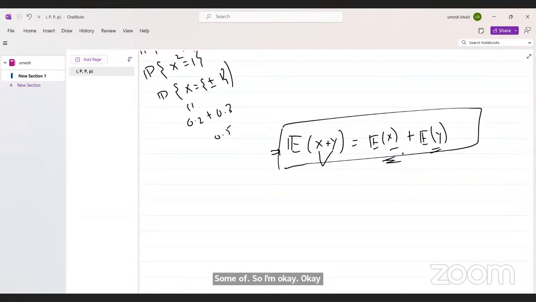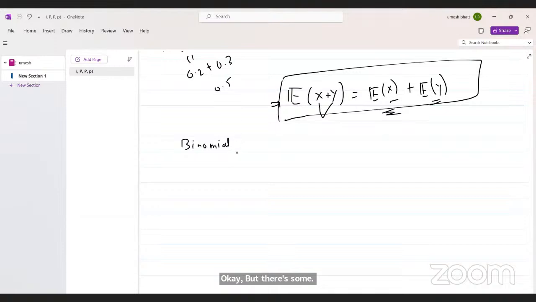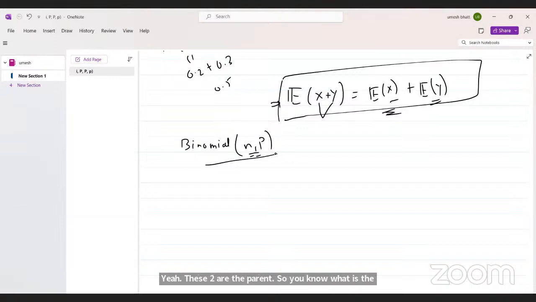Now I have one random variable which is important, I think one of the most important random variables. Okay, let's discuss first: what is a binomial random variable? Binomial with parameters n and p. These two are the parameters. So, do you know what a binomial random variable is? Anyone know?